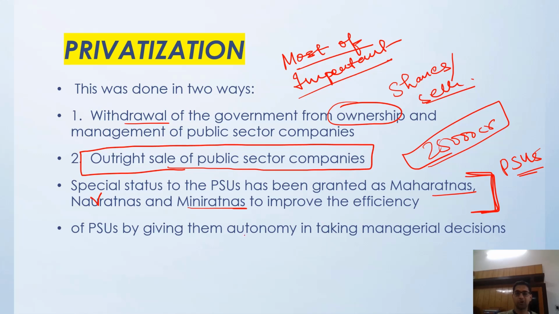This was done by giving them autonomy. The government has given them autonomy to work. The government is not now dictating the terms. The government has appointed proper board members. The board members will decide what they are going to produce, how much they are going to produce, and what kind of competition they want to go for. This is the way they wanted to do the privatization.